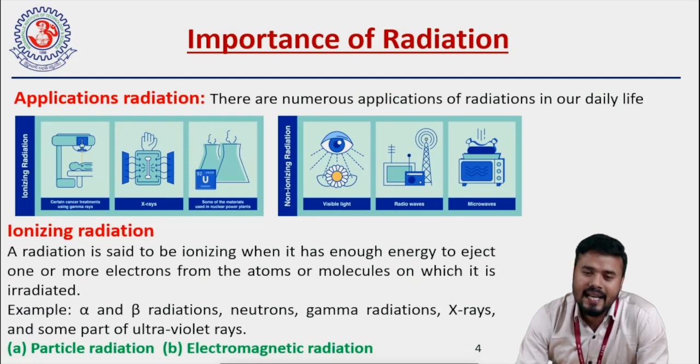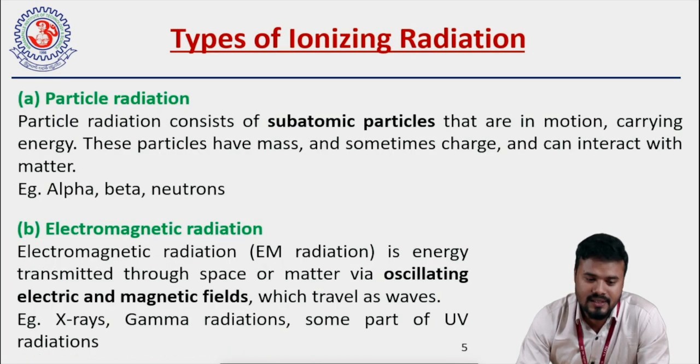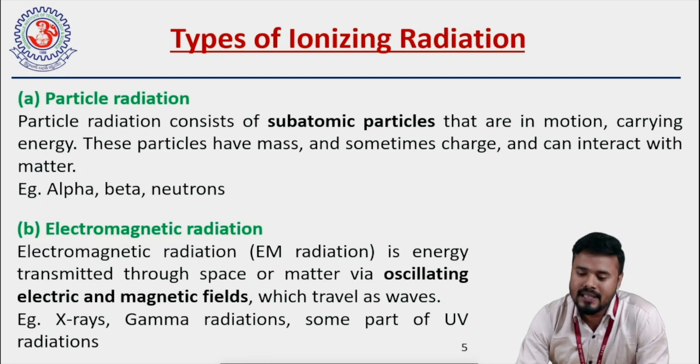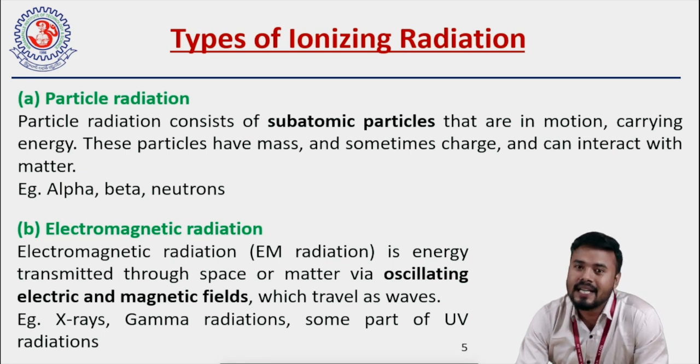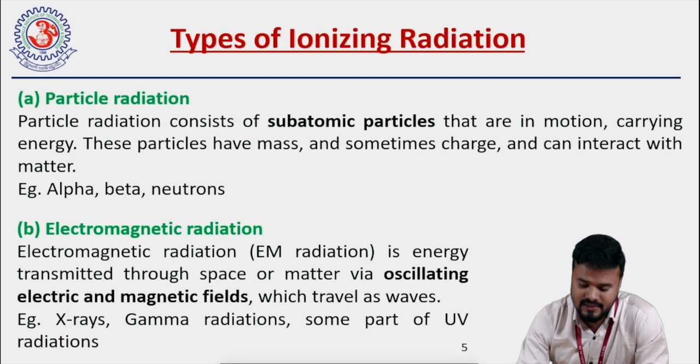Further, the ionizing radiations are categorized into two categories, that is particle radiations and electromagnetic radiations. So the question is, what are particle radiation and electromagnetic radiations? Particle radiation consists of subatomic particles in motion carrying energy. These particles have mass and sometimes charge and can interact with matter. Examples are alpha particles, beta particles, and neutrons. So these are particle ionizing radiations. Now come to electromagnetic ionizing radiations. So what is electromagnetic radiation? It is energy transmitted through space or matter via oscillating electric and magnetic fields which travel as waves. So the examples are X-ray, gamma ray, and some part of the ultraviolet radiations, right?